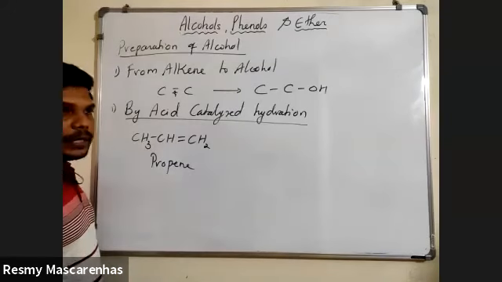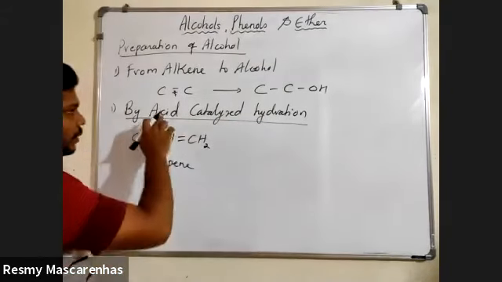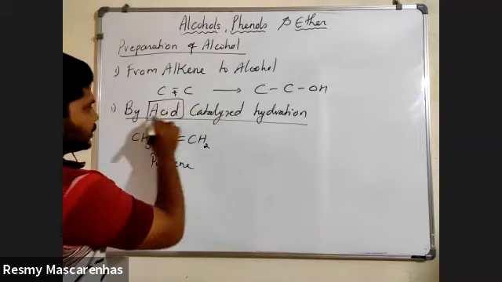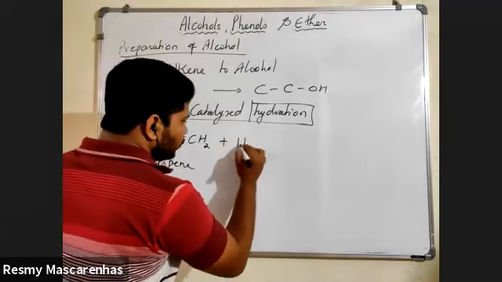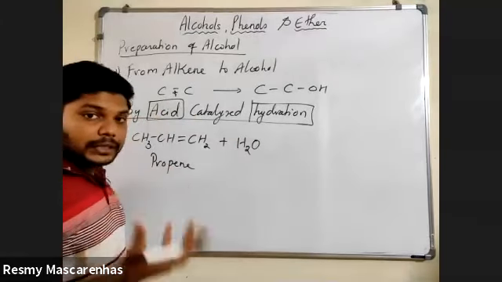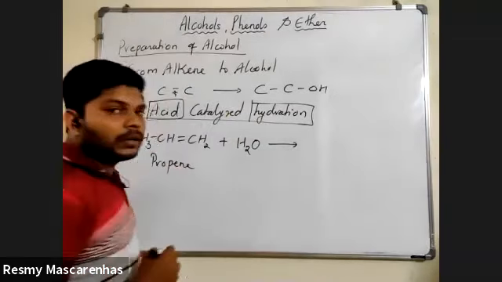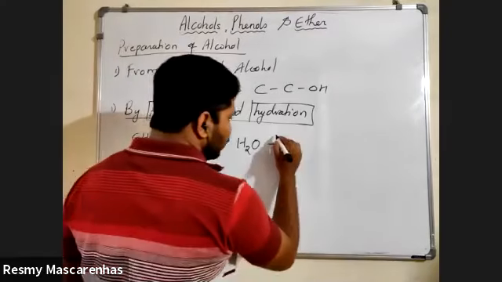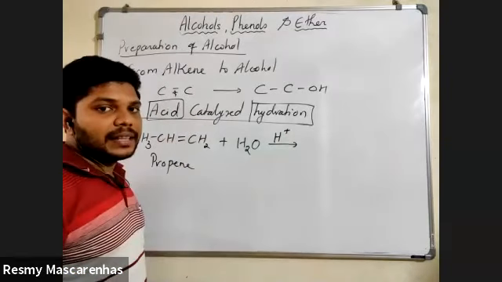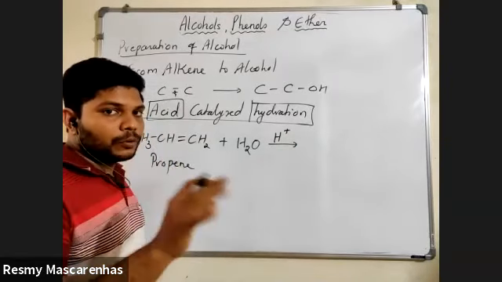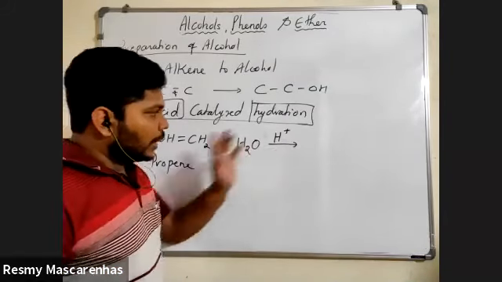So how to do this reaction? Take the starting material alkene, then what they have said: acid, and hydration. Focus on these 2 words, acid and hydration. Plus we will add water because it is a hydration, so you need to add H2O. Put an arrow, and on the arrow you will mention H plus. This is nothing but adding a little bit of acid. Which acid doesn't matter; the importance is protonation, that is, H plus should be there.